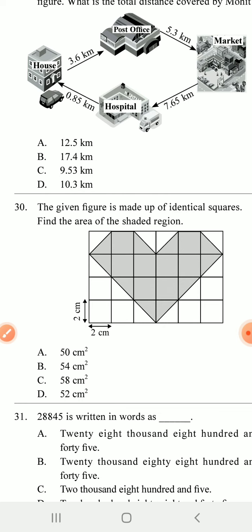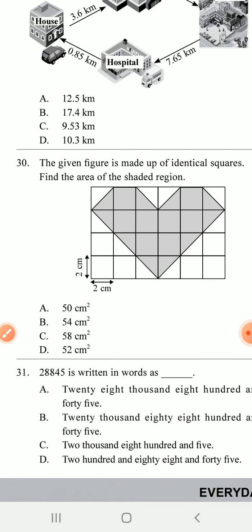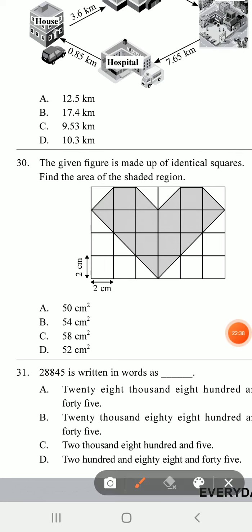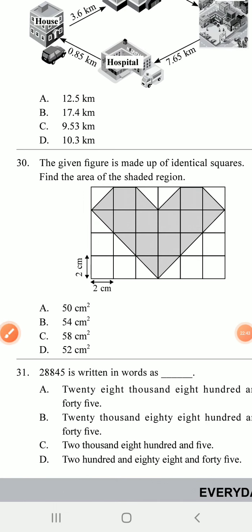That means here the area is 2 into 2, so 4. Whenever the full figure is coming in the shaded part, then you take 4. Or if half part is coming, then also you take 4. But less than half is not counted. If you count in this way, then D is the answer, 52 is coming. So 52 is the answer. So you have to tick 52.